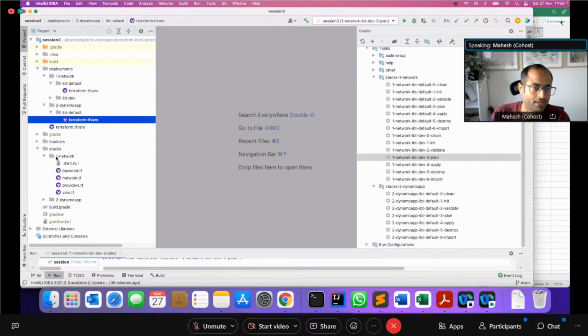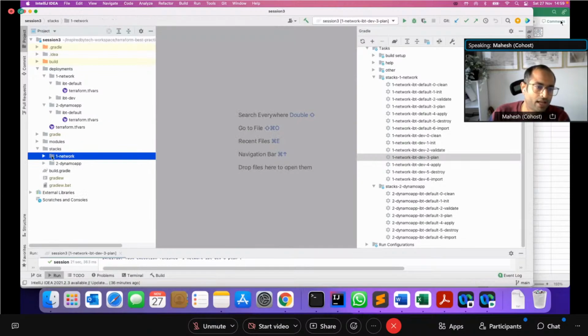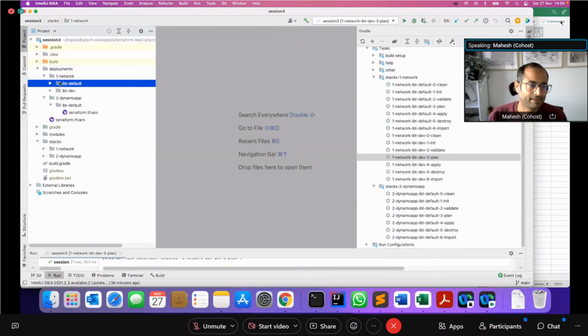So this is how it's managed. When I have to set up a network in a particular account, I make sure I create that folder in here and then run this Terraform against that particular account.